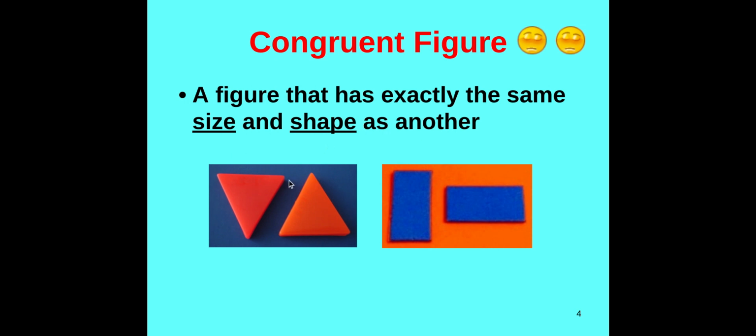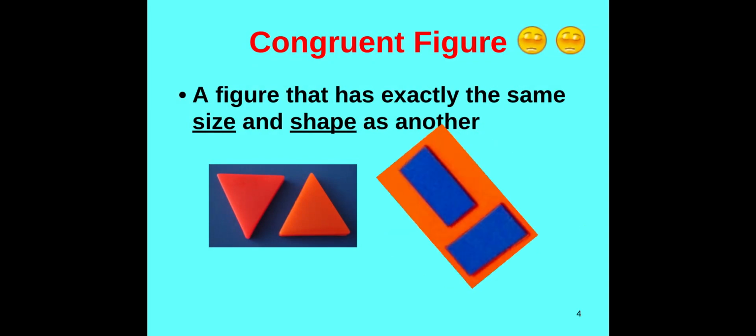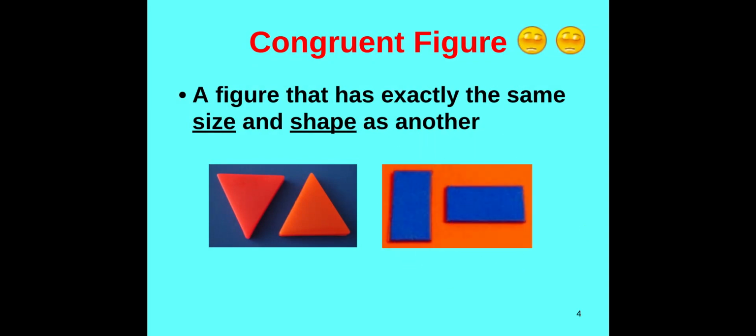So even though these are turned in different directions, they're both still triangles and they're both the same size. Okay? Same with these rectangles over here. They're turned different ways, but they're still the exact same size and shape. So it doesn't matter how you spin it, but if it's the same size and the same shape, they are congruent or equal. They're the same.